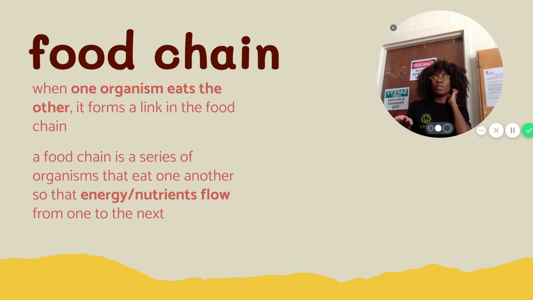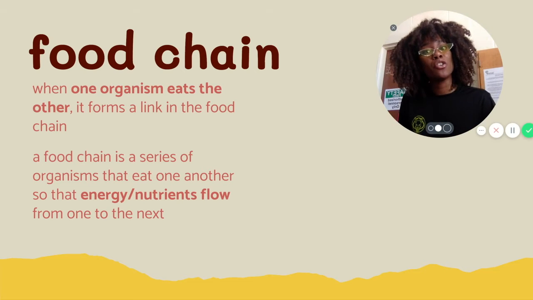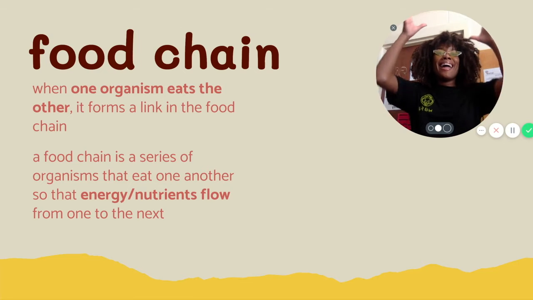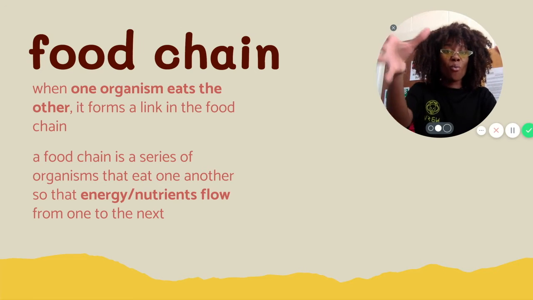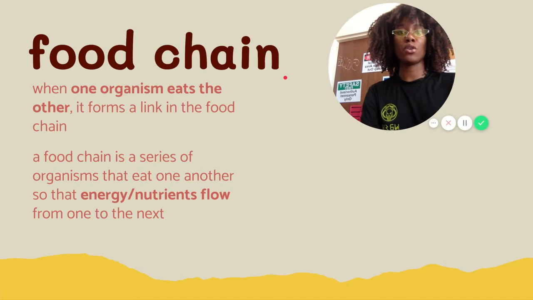So you may not know this. Well, actually, you probably should know this. But the reason why we eat is because we need energy and nutrients from other organisms, right? Energy and nutrients are going to flow from one organism to another. Okay, and this is what a food chain looks like if you don't know what one looks like.